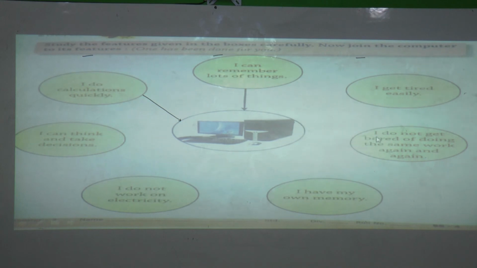Next is, I do not get bored of doing the same work again and again. Can computer get bored if it is doing the same work again and again? No, computer does not get bored.